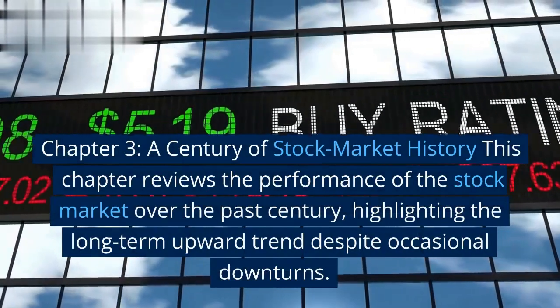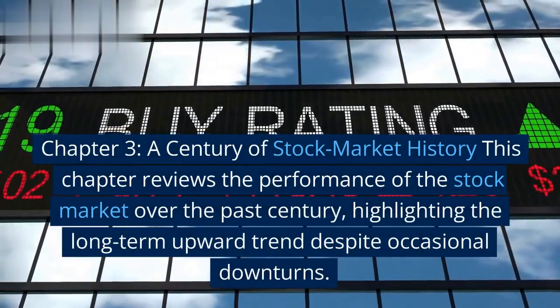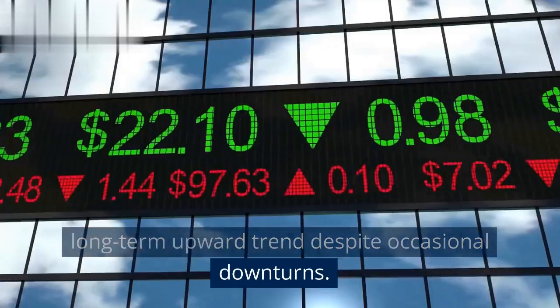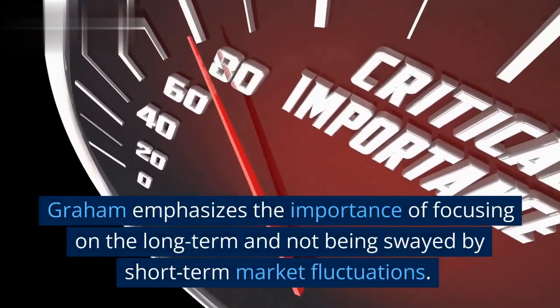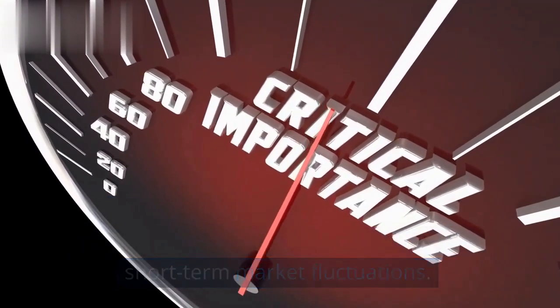Chapter 3. A Century of Stock Market History. This chapter reviews the performance of the stock market over the past century, highlighting the long-term upward trend despite occasional downturns. Graham emphasizes the importance of focusing on the long term and not being swayed by short-term market fluctuations.